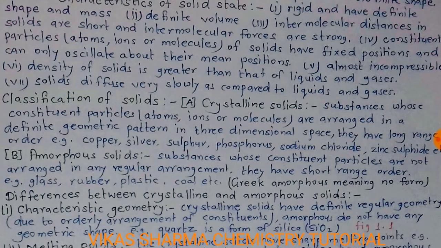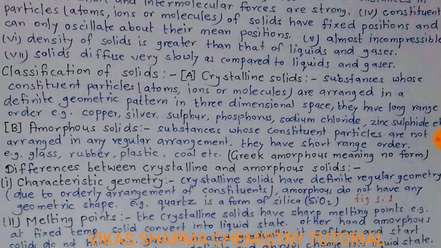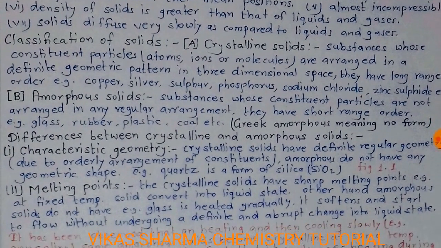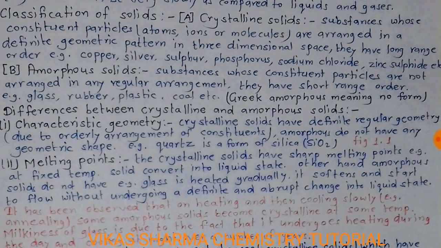Constituent particles, atoms, ions or molecules of solids have fixed positions and can only oscillate about their mean positions. Almost incompressible. Density of solid is greater than that of liquids and gases, and solids diffuse very slowly as compared to liquids and gases. So students, classification of solids. How can we classify a solid?